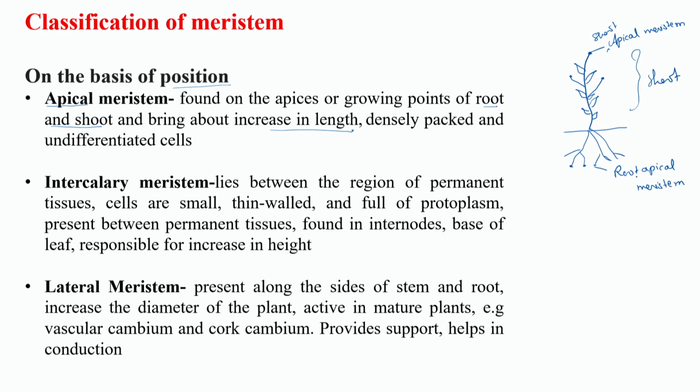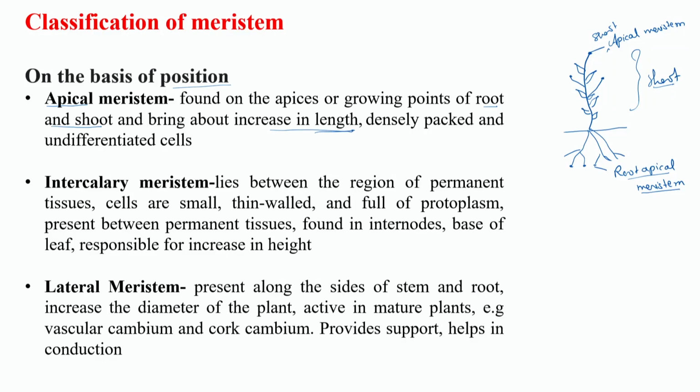These meristems which are present at the ends of the plant are responsible for increasing the height of the plant. This is a very important feature of apical meristem. In the shoot, they will also give rise to lateral organs like leaves, branches and axillary buds.